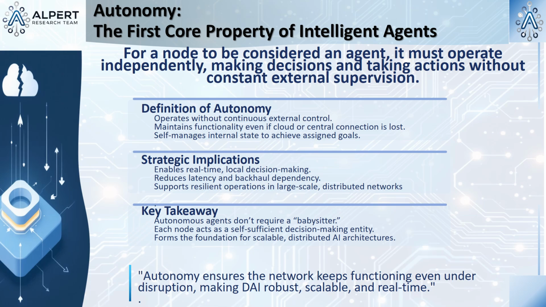All right, let's walk through them. The first one is autonomy. Autonomy means it operates without constant external control. This is the cut the cord test. An autonomous agent keeps making decisions based on what it knows locally. It doesn't need a babysitter. It can function on its own for a period of time.